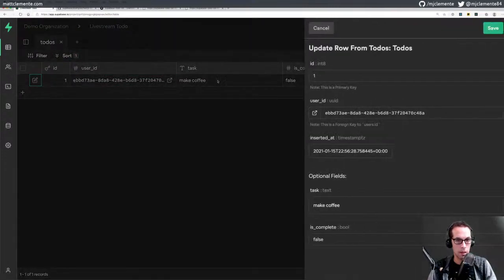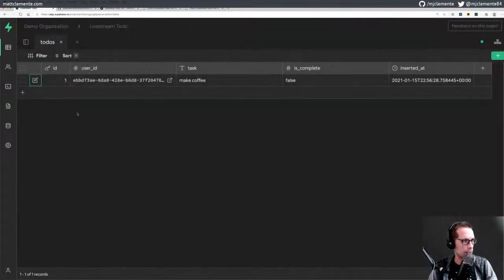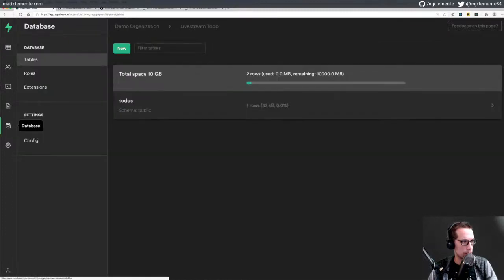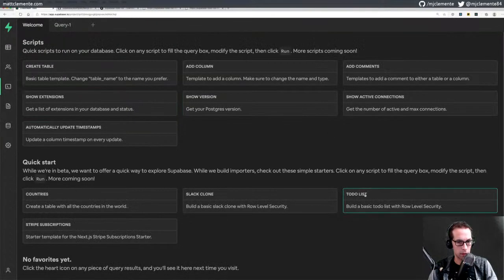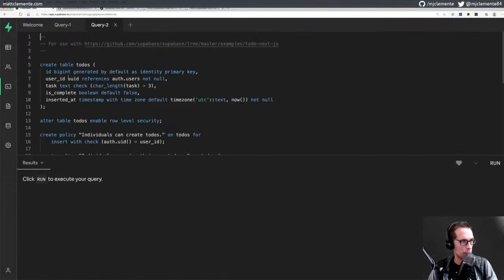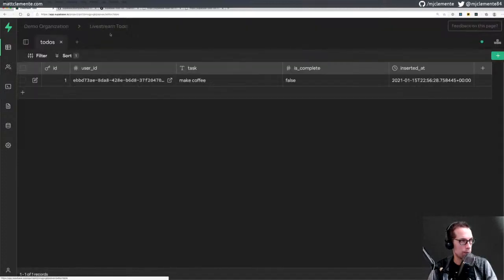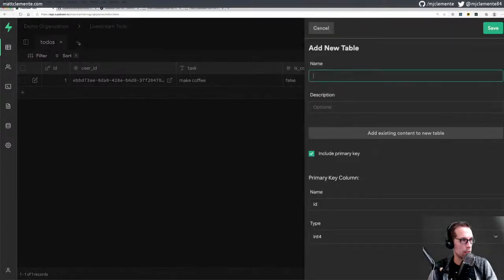I'm editing this. Okay, so there's a users table that exists, and I guess when we set this up, if I hop back over to database, no, SQL editor, to-do list, we'll see that it references auth.user. So I don't know what else is in auth.users. I'm assuming that, can I view that in here?